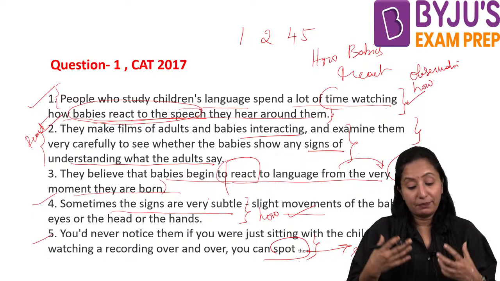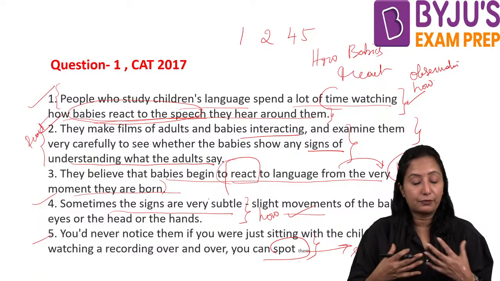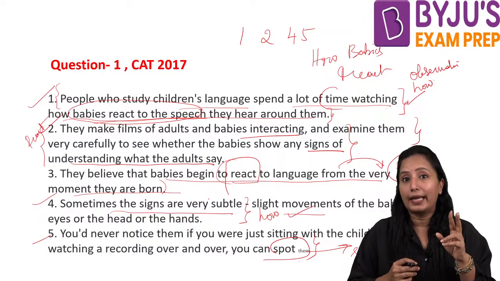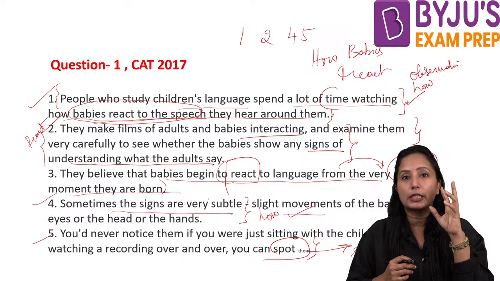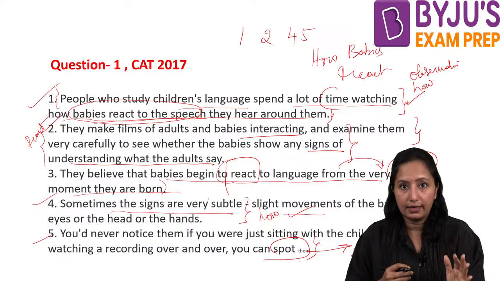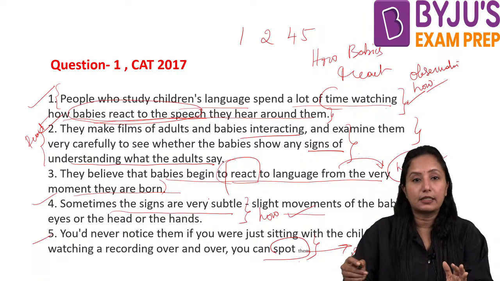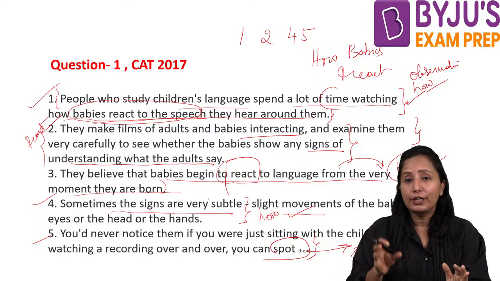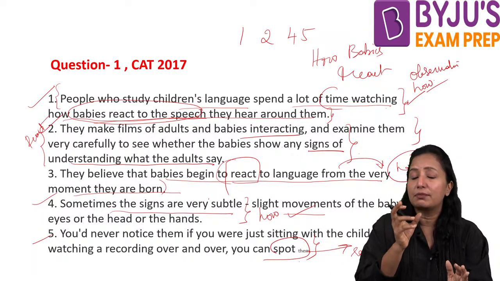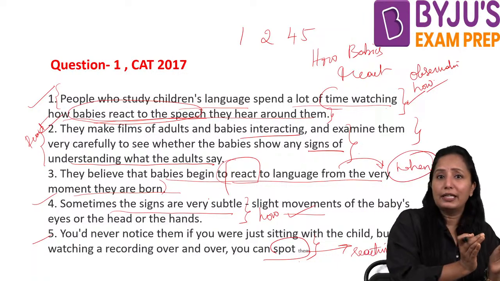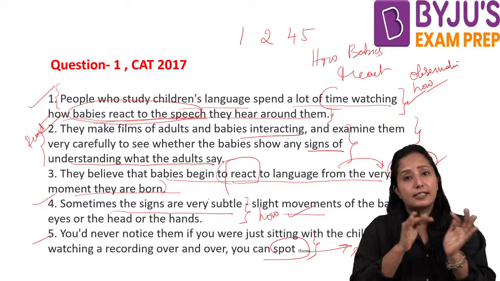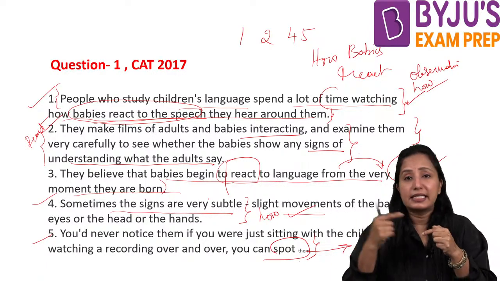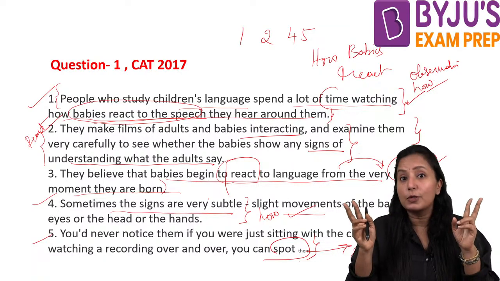They believe that babies begin to react to language from the very moment they are born. So that means what? This is also one trick where you can ask yourself what determiners they are answering. These are called determiners: what, where, why, which, when, and how. Okay, so if they are all answering the same determiner, then they all belong to one group. If they are not answering the same determiner, if they are answering something else, then we can say this is just out of the box. So now what was the trap?